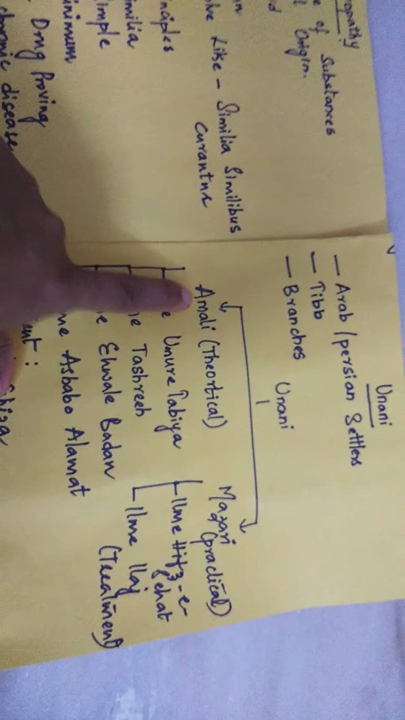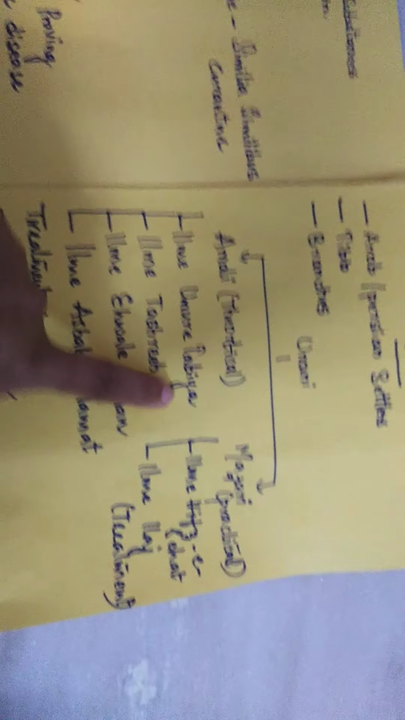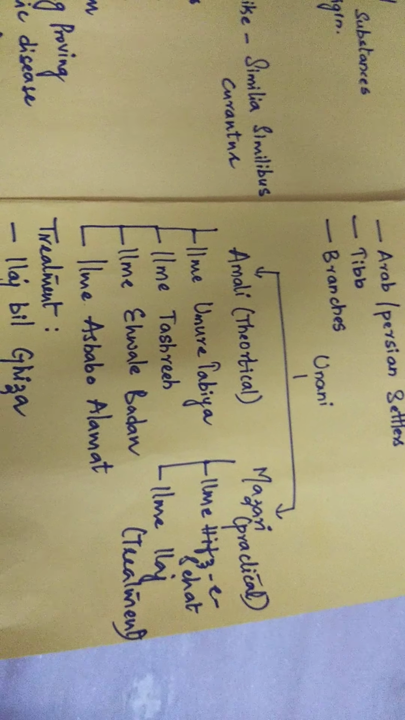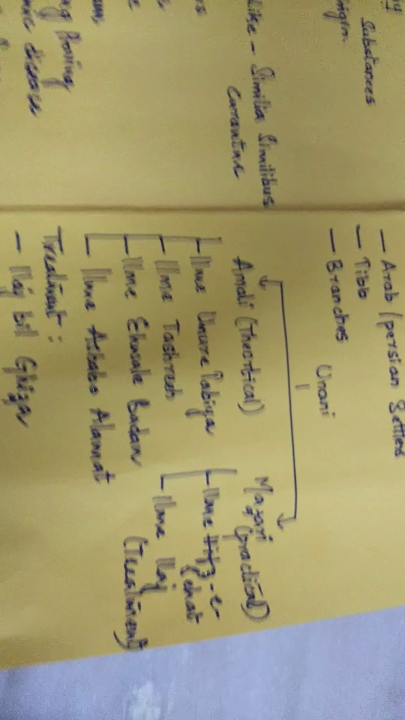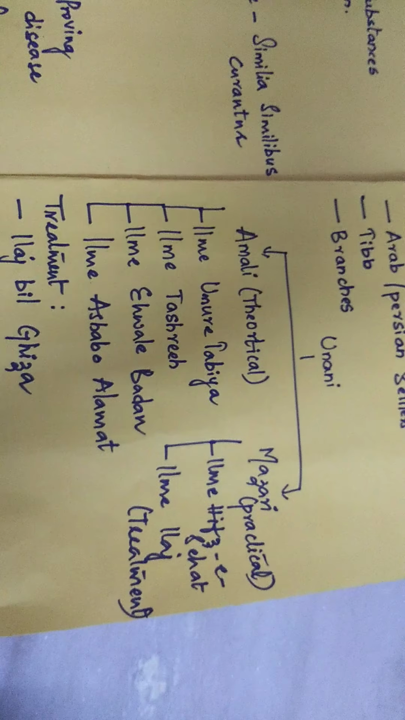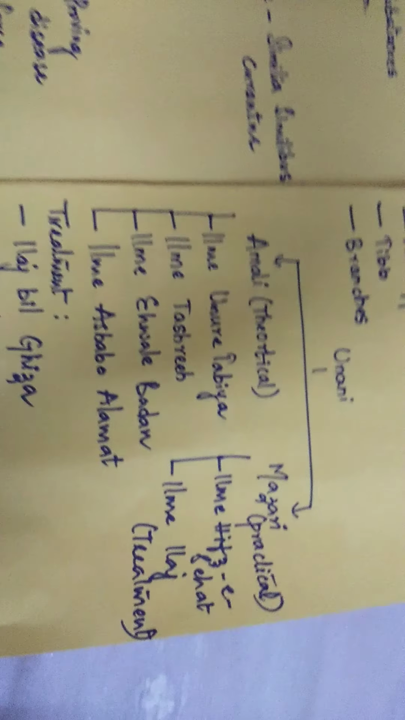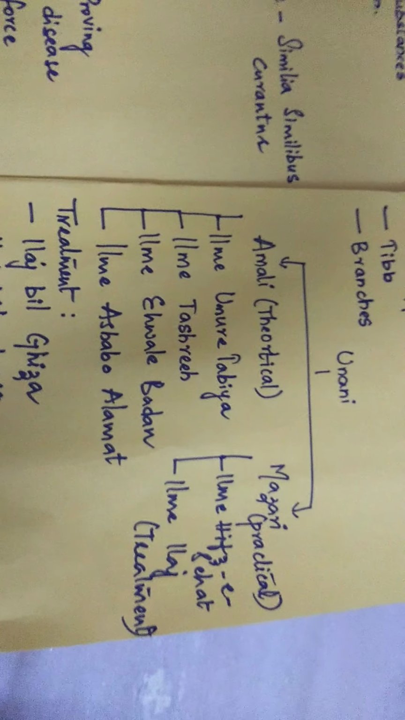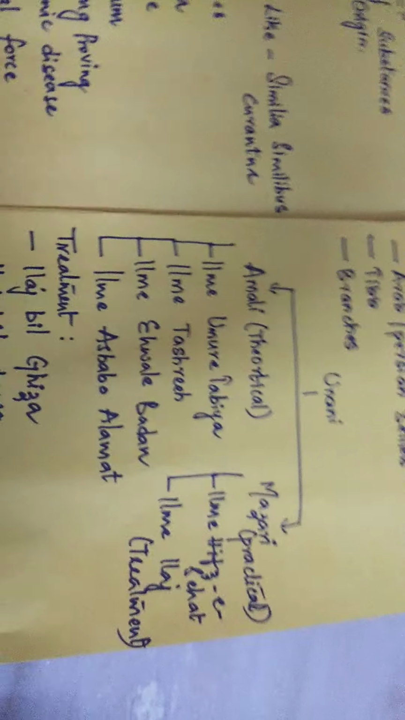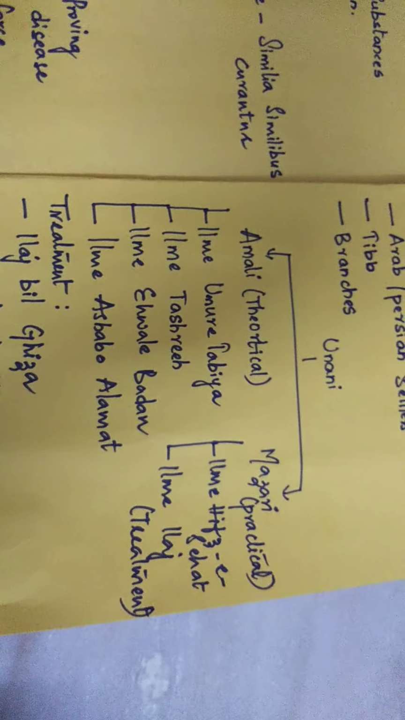Under the theoretical concept, we have numerous branches. That is Ilme Umre Tabiye, which is nothing but human biochemistry and physiology. And next, Ilman Tashri, which tells about human anatomy, the structure and arrangement of the human body. Next one is Ilme Hule Badan, which is pathology, it deals with diseases. And Ilme Asbabo Alamat, which tells about causes and symptoms, that is etiology and symptomology.